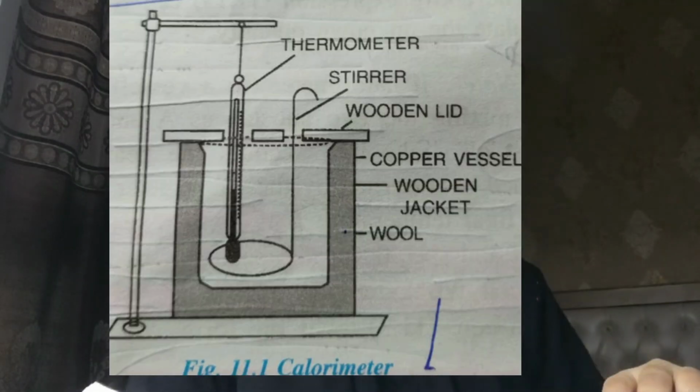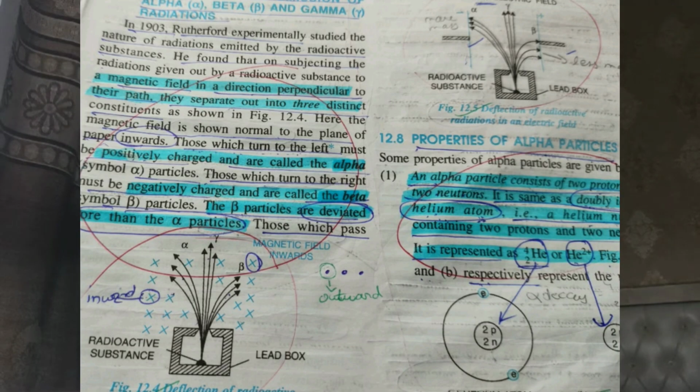And then your calorimetry. You have to practice the diagram of your calorimeter. Our teacher told this. For ice, initially at 0°C, then the heating curve of water. This is very important. Radioactivity, the deflection of radioactive radiations in electric field and magnetic field, this is important. And this much is only there in your class 10th ICSE physics diagrams.